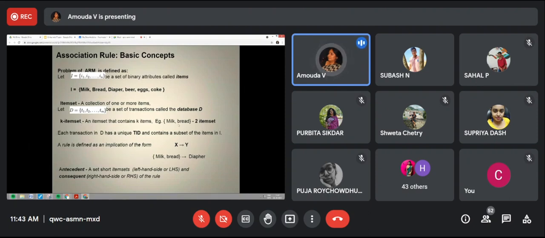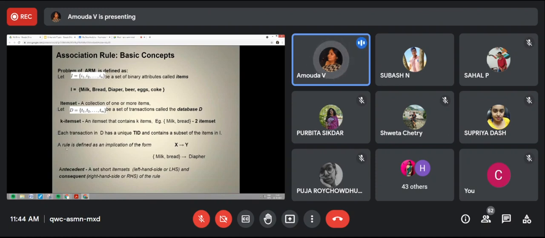If there are 2 items brought together, we say 2 item set, so K item sets. In general, we are making it as K item set. That's why we say K item set, because the association algorithm goes level wise. Each transaction ID is unique.